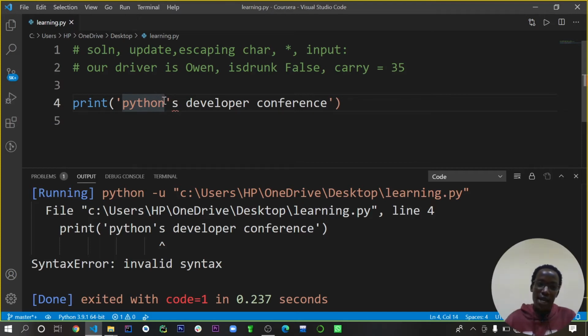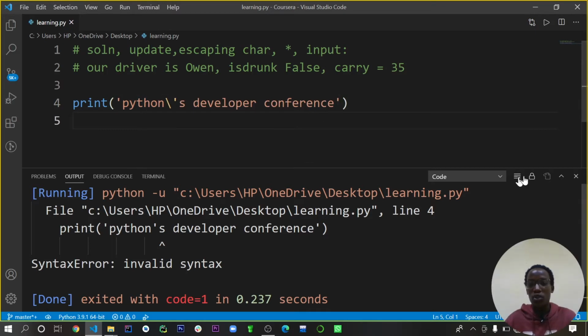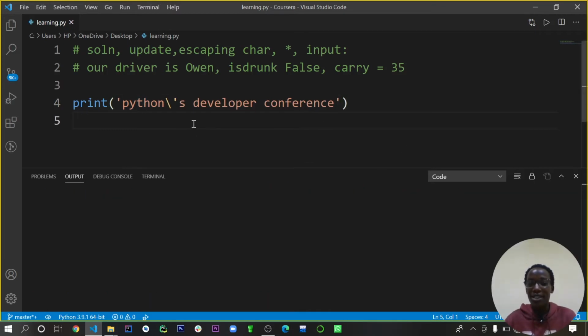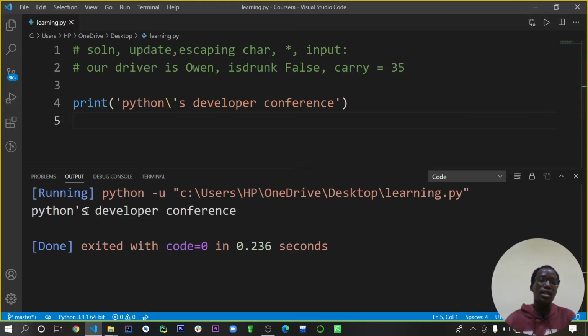So to make sure that we are escaping this character, we can now use \n. So not \n, but the backslash. When we now run that, we see that Python has made sure it's not going to print an error, because you have just told the interpreter, hey Python, we want to include this character over here. So that's some of the things about escaping characters.